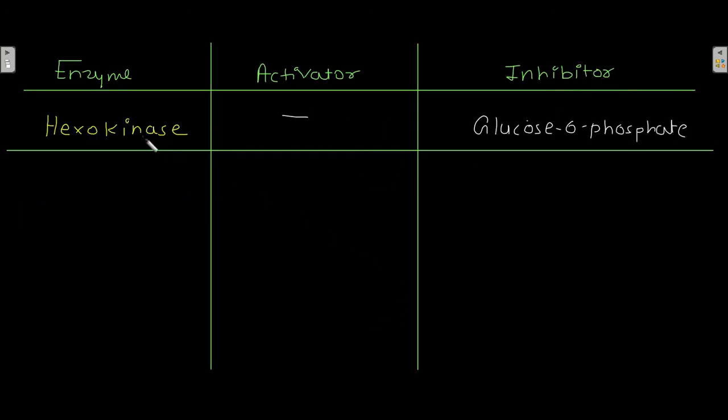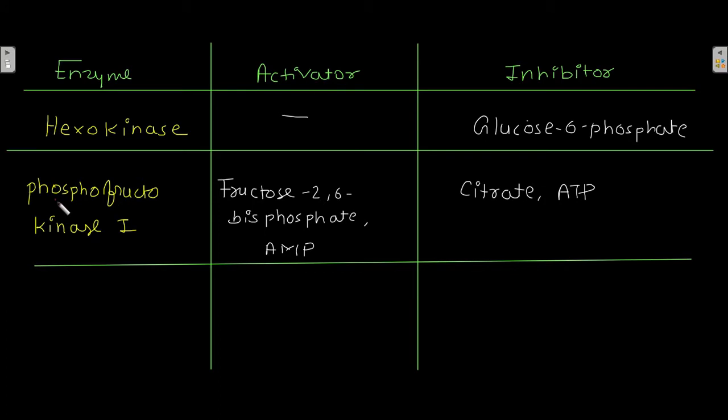So let's look at the enzymes of glycolysis, their activators and their inhibitors. For hexokinase, there is no activator, but glucose 6-phosphate acts as the inhibitor.